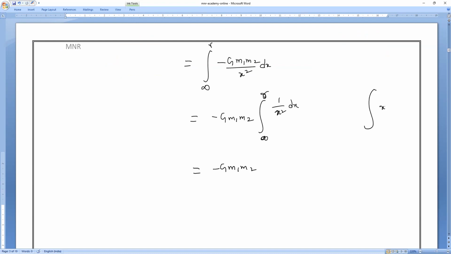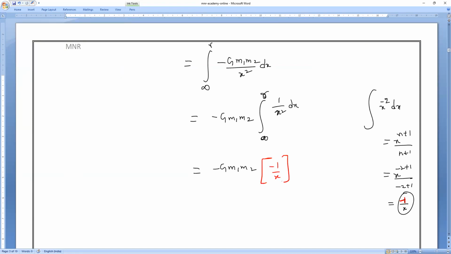1 by x square means x power minus 2 dx. What is the formula? x power n plus 1 divided by n plus 1. So x power minus 2 plus 1 divided by minus 2 plus 1 is equal to minus 1 by x. We studied this yesterday also. Understood? So the integration is minus 1 by x, and the limits are from infinity to R. Anybody having any doubt, you can ask me.